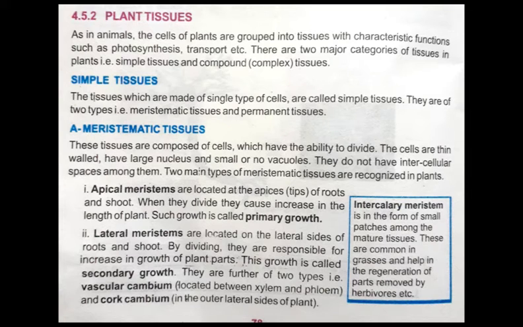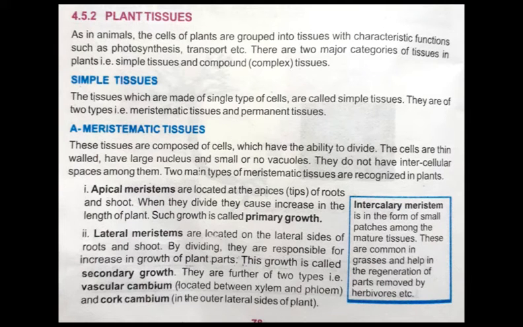There are two major categories of tissues in plants. Okay students, in animals we studied four categories, but in plants there are two major categories of tissues. One is simple tissues and the second is compound tissues, and compound tissues are also called complex tissues. So the major categories of tissues present in plants are simple tissues and compound tissues.